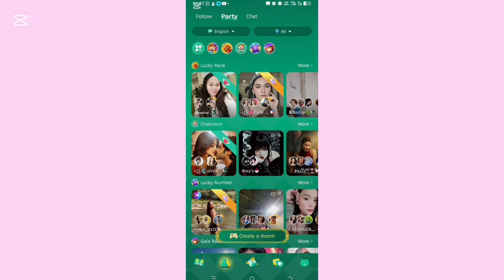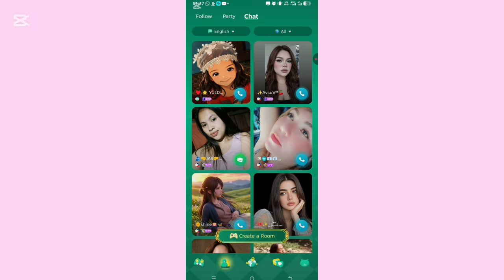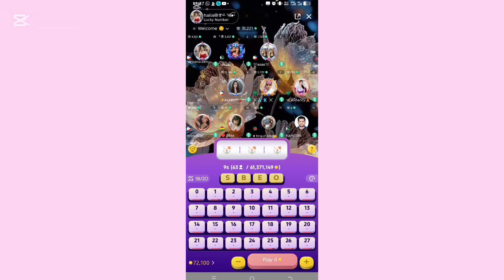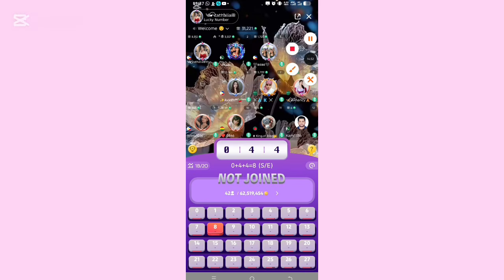So the second one is chat. This chat is where you will see people that are live, and in this live you can stay with anybody. I'm also going to do that, don't worry. After explaining this, we are going to create a room. All these people you are seeing here are live now. If I click on this person's profile, you will see everybody here is live. If anybody dashes them coins, everybody sitting here will get that coin. You see, these people are playing a game, and if they win that game, everybody is getting money for it.